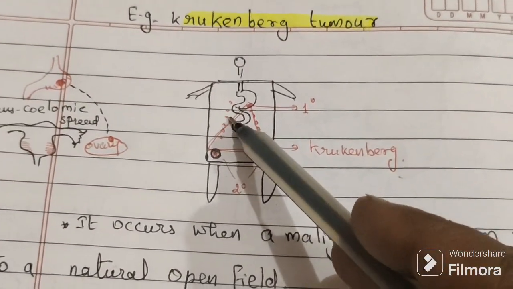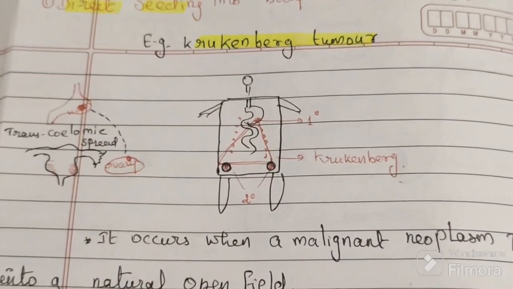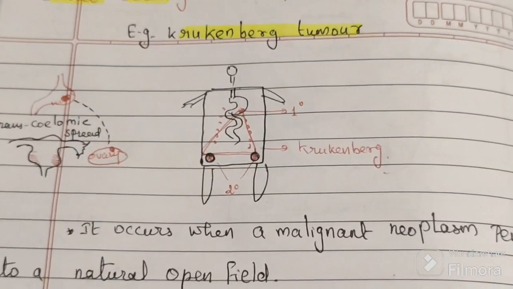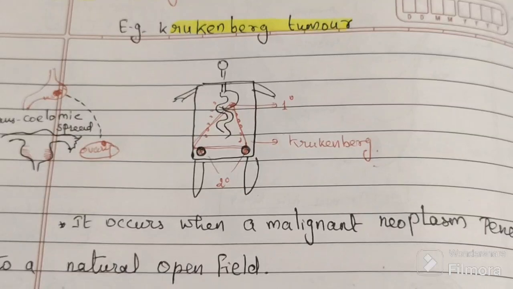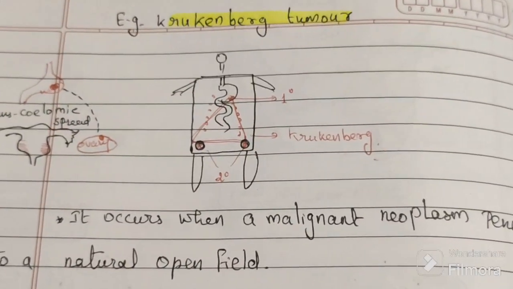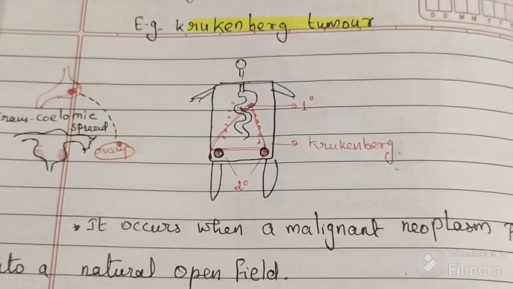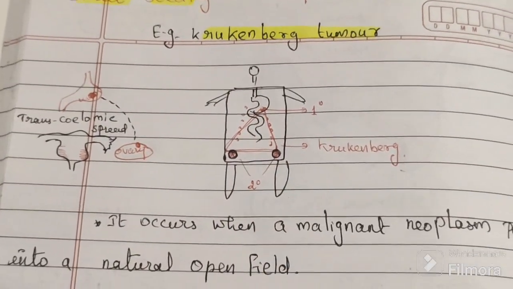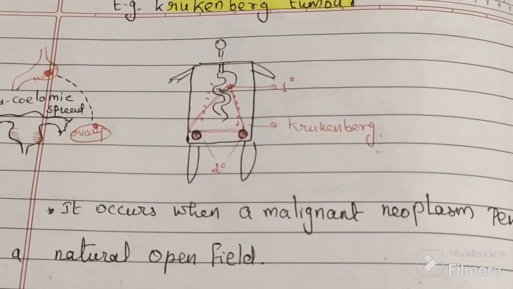Floating in that cavity, it involves the bilateral ovaries. In the bilateral ovaries, it forms secondaries. This is the primary one, these are the secondary ones. The primary is the stomach, the secondary is the ovary.